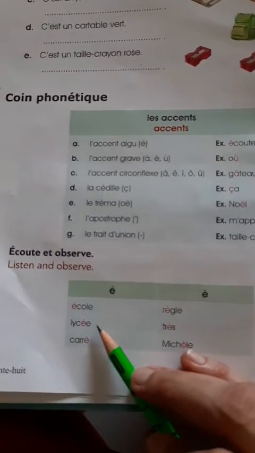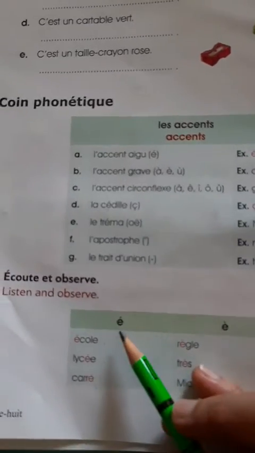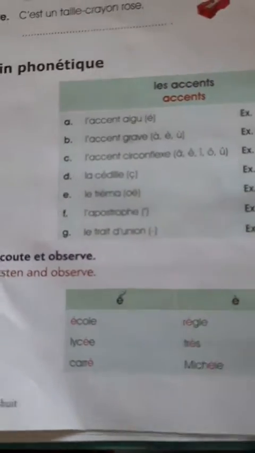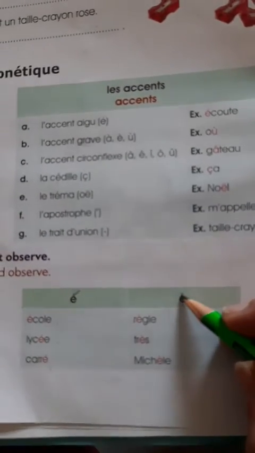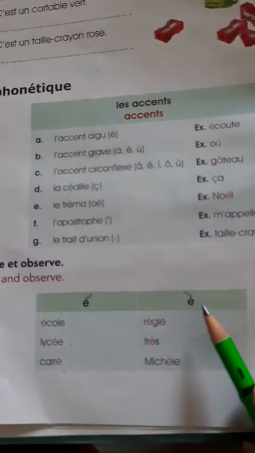École, lycée, carré. See, this is called aigu, when we put this sign towards the right, and this is towards left. So this is called aigu and this is called grave.